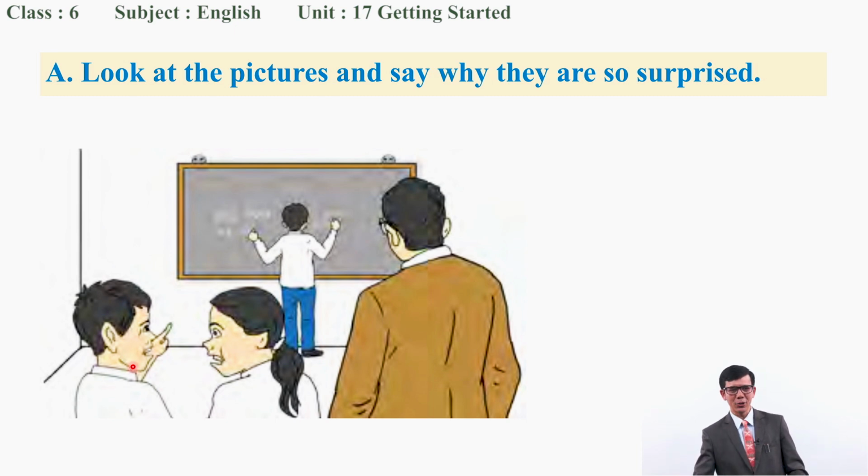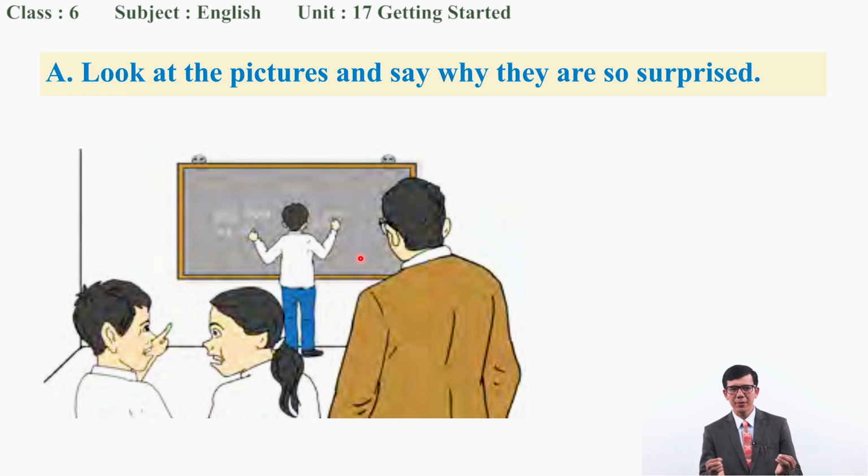So look, these friends are surprised how he forgot his name, right? Or you may guess something different. Maybe this friend might have taught better than the teacher, sir, okay? Sometimes what happens? You understand better with your friends. So he might have given a very nice concept, okay?